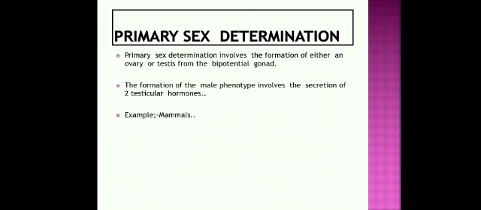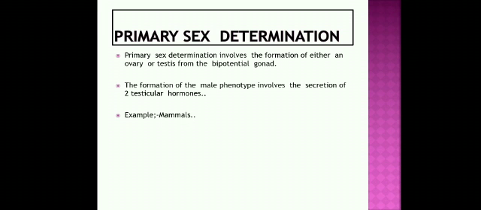What do you mean by primary sex determination? Primary sex determination is nothing but the formation of ovaries or testes from the gonads during a particular period. This is known as primary sex determination. It is a biological phenomenon that has the ability to produce ovaries or testes from the gonad during a certain period.